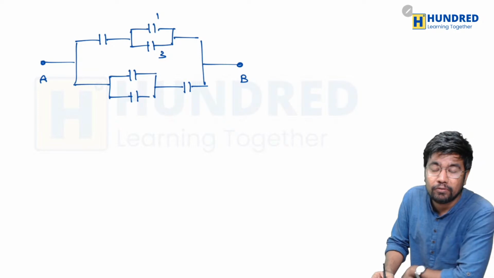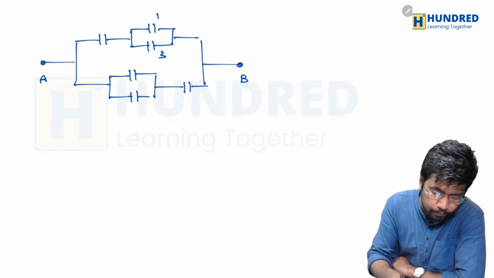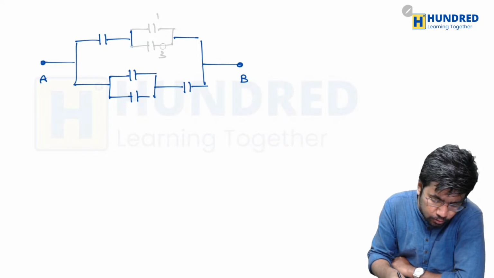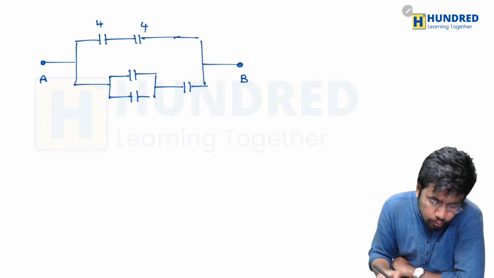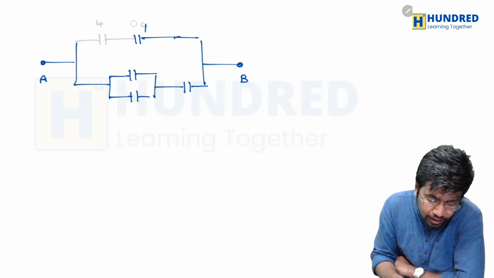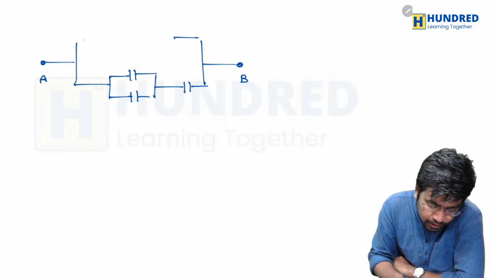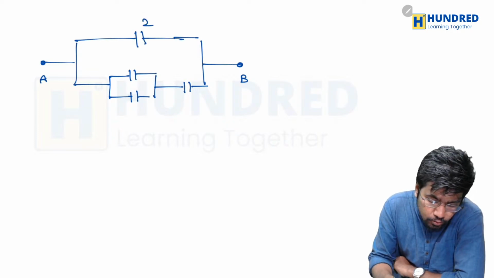When 1 and 3 got added together they become 4, so the circuit should have become something like this. Here was a 4 and here was a 4, and they are in series. If you add them in series then the circuit gets even smaller. They become a single capacitance and it becomes 2.